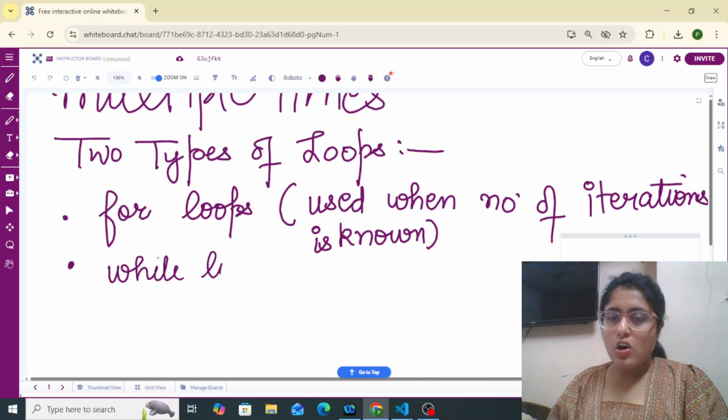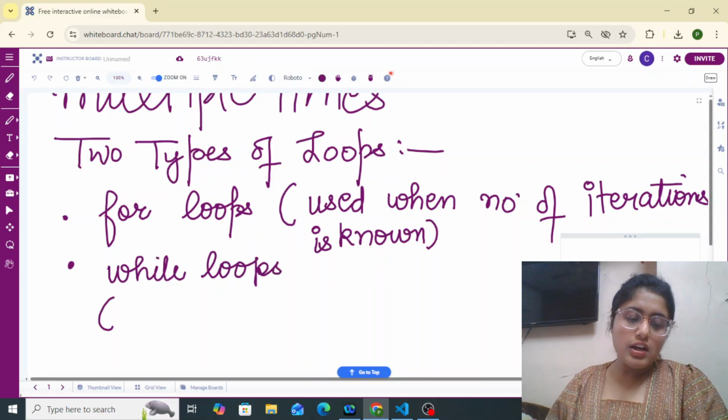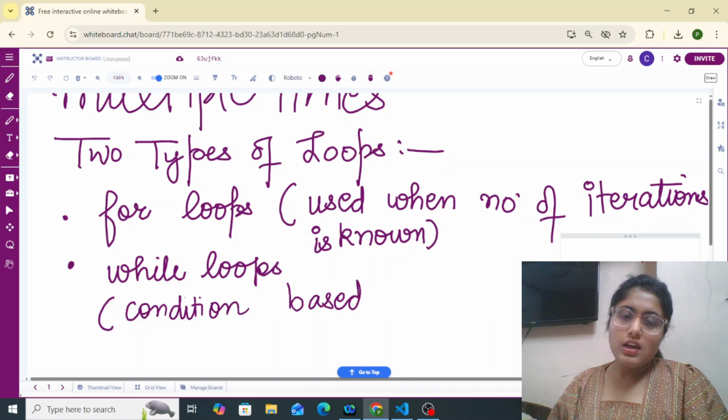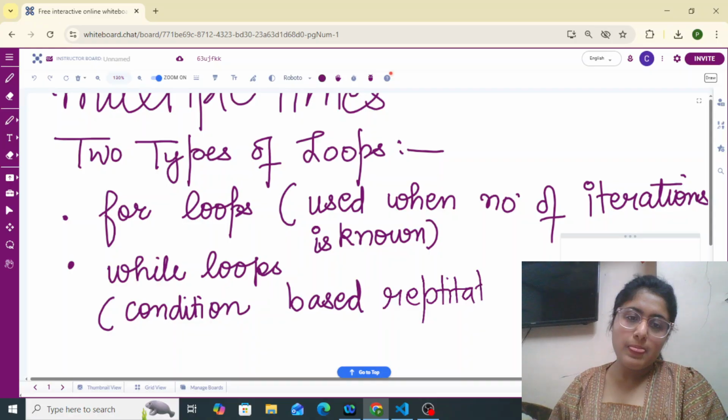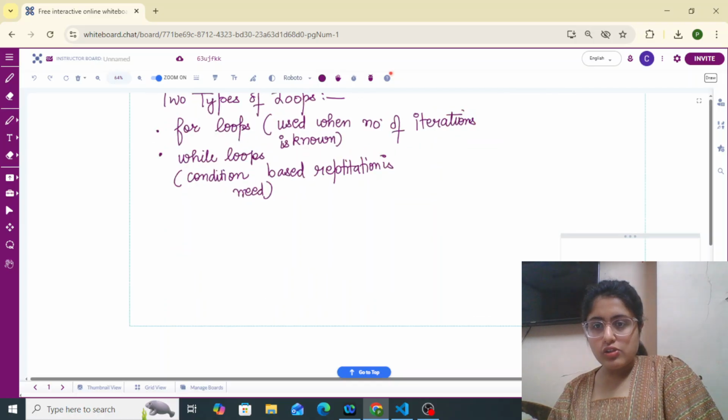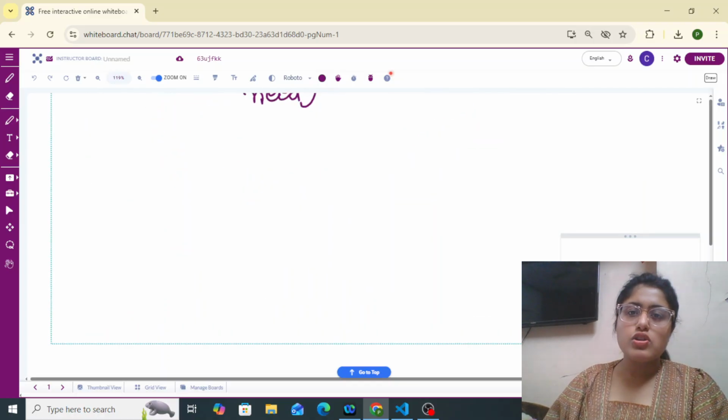These while loops are used when condition-based repetition is needed. I hope this will get much clearer when we do it with the help of examples. So let me write down the syntax for the declaration of the for loop.